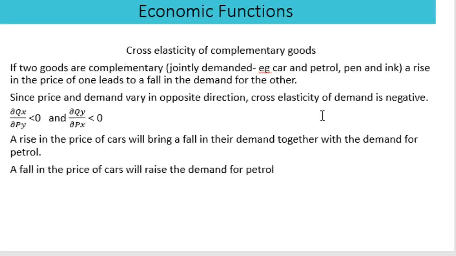Here the gross elasticity of complementary goods is given. Complementary goods are those goods which are jointly consumed. If two goods are complementary, that is jointly demanded, like car and petrol, pen and ink, they are complementary goods. A rise in the price of one leads to a fall in the demand for the other. Since price and demand vary in opposite directions, gross elasticity of demand is negative. That is, in the case of complementary goods, it will be negative, while in the case of substitute goods, gross elasticity will be positive.